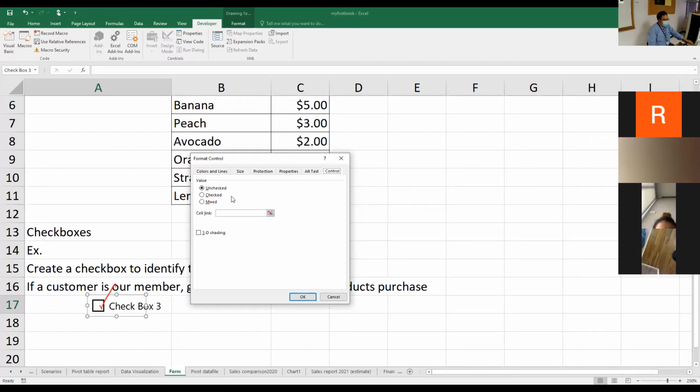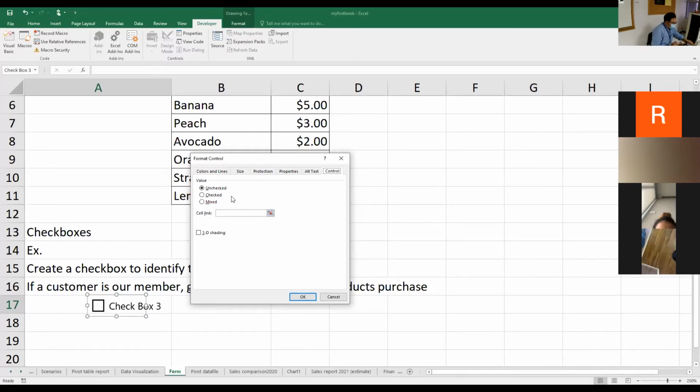But for Unchecked, if you choose Unchecked or Checked, before you save the file, you did something first. For example, you check this box, and if the default value is unchecked like this, next time when you open up, it clears out this box and it will be unchecked, even though you checked it before. So that's why you just choose this value properly according to what you need.